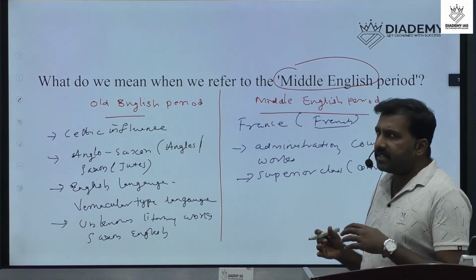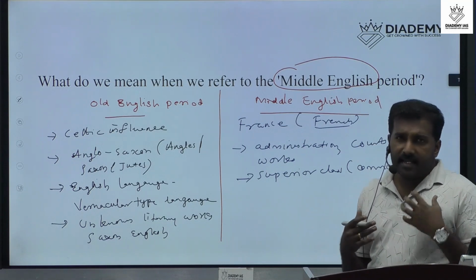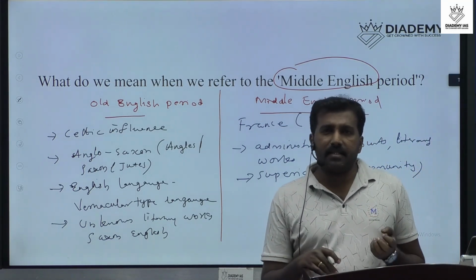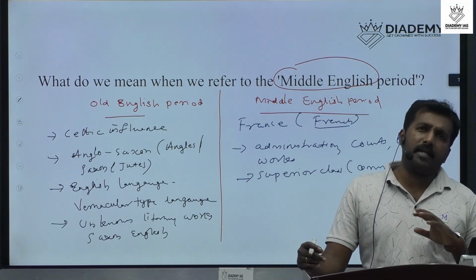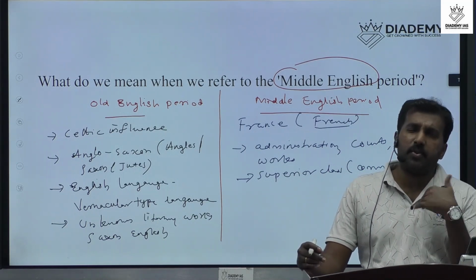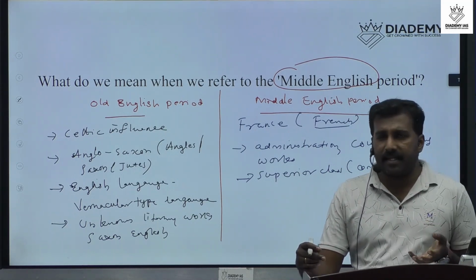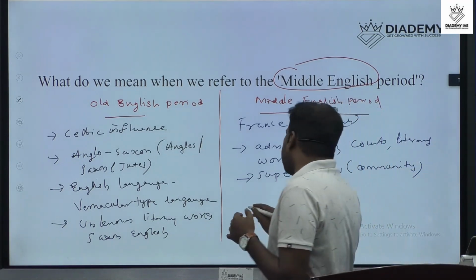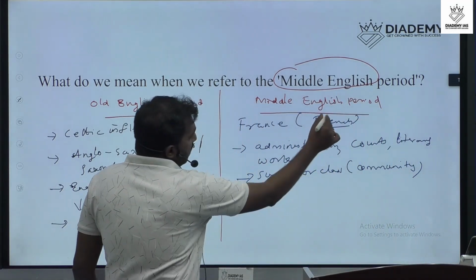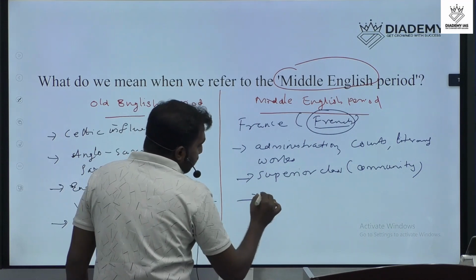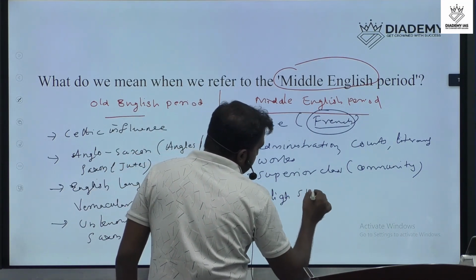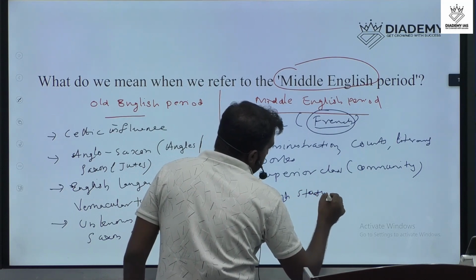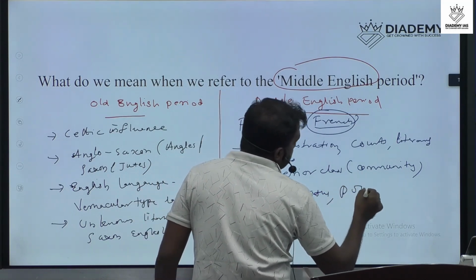The common people were affected because they changed the administrative languages, court languages, and all into French and Latin, because these languages symbolized high status and high position.